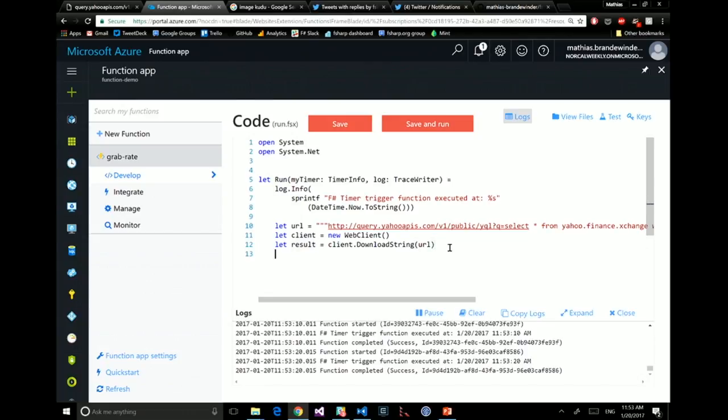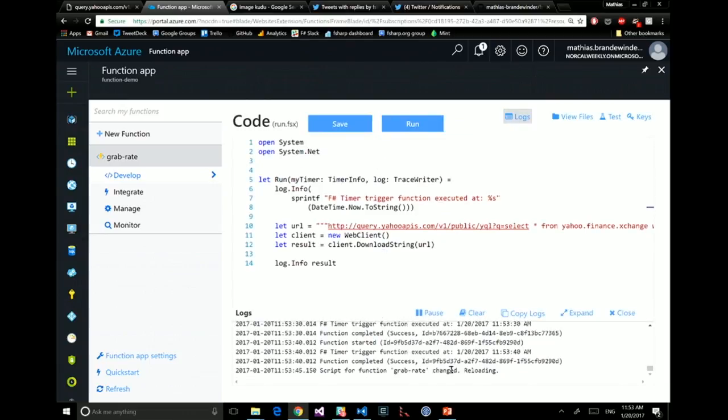Just to confirm that this is working, I'm going to do something like log.info, and I can log the result, which should be a string. What you saw at that point is that the save and run button got red. The reason is that my code changed, and so the editor is telling me, hey, it changed. So now I can save it.